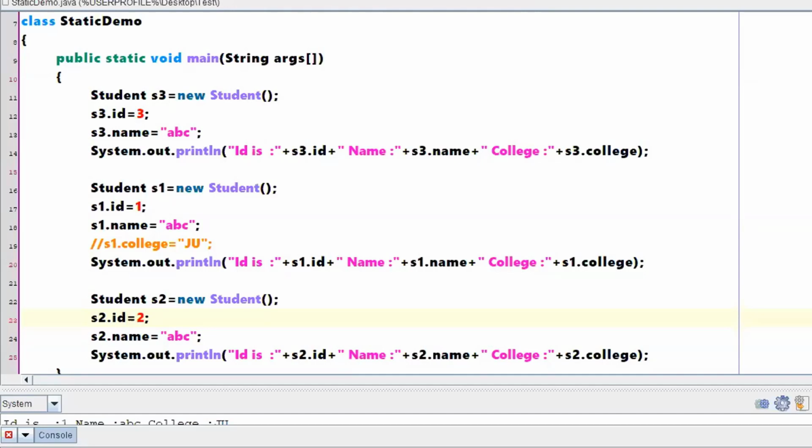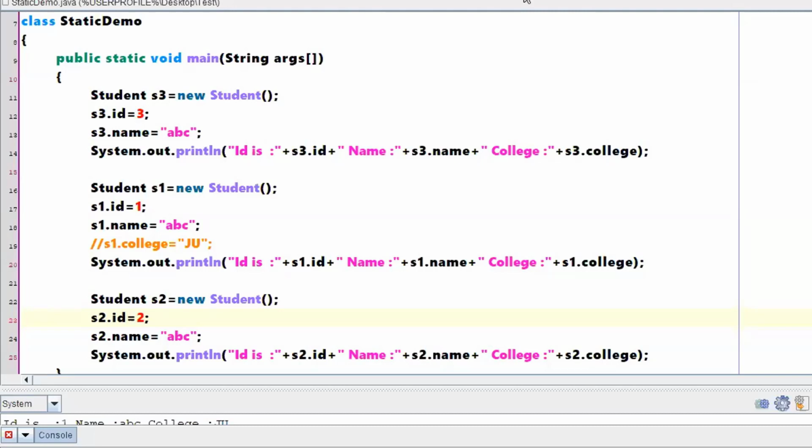Sir, for name and ID? Yes, for name and ID you can take. No problem in that. Our discussion was completely with respect to static and the necessity of keeping some variable as static. Sir, if there are students from multiple colleges, then you have to make different classes, each class for each set of a college. That means one student class for one college, another student class for another college, and so on.